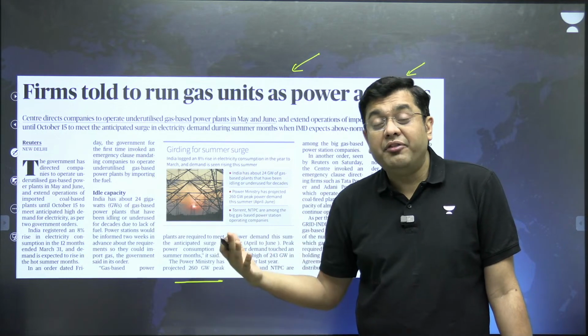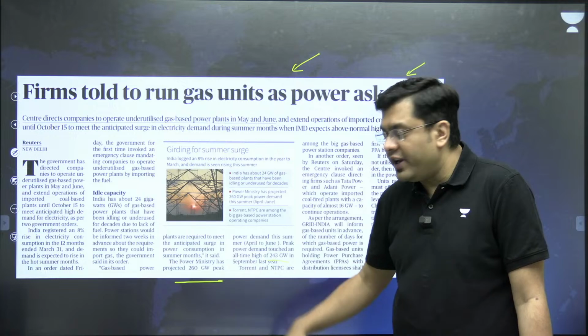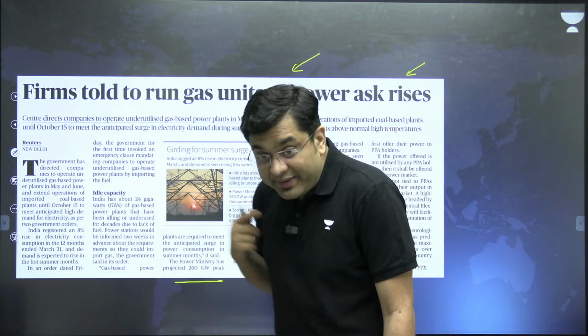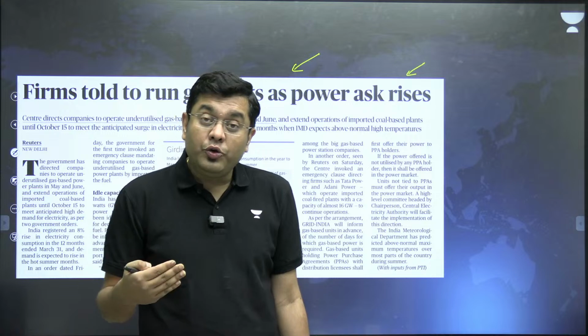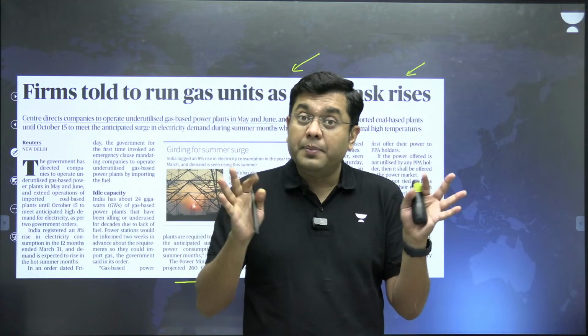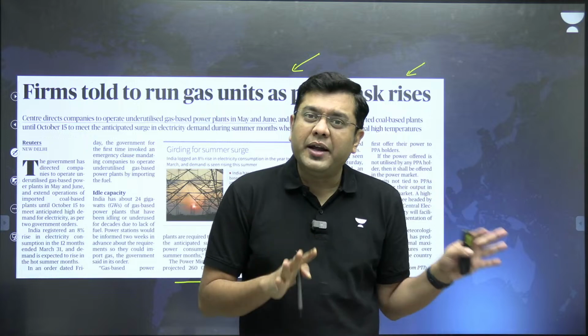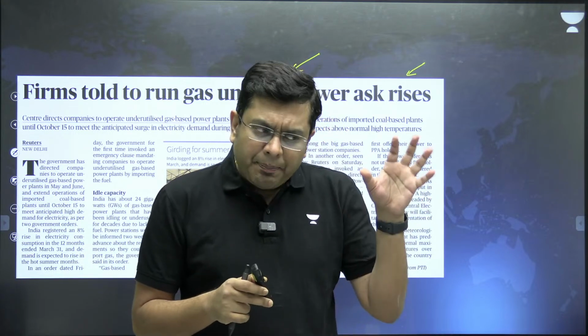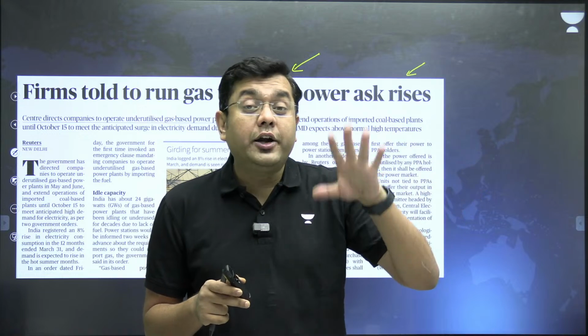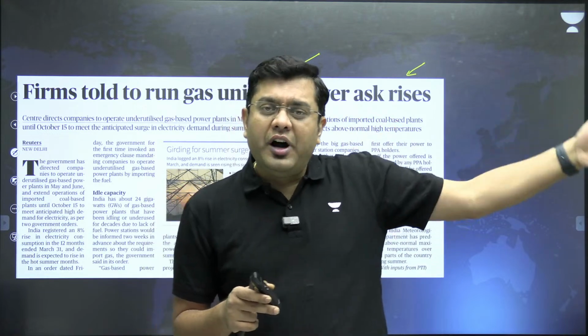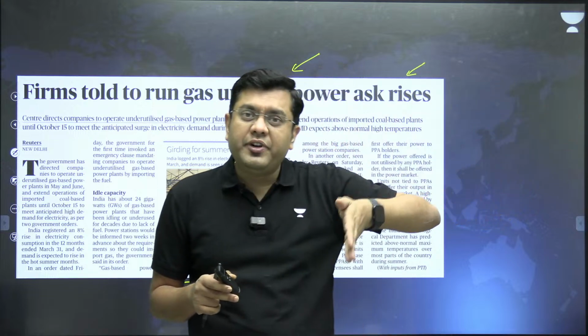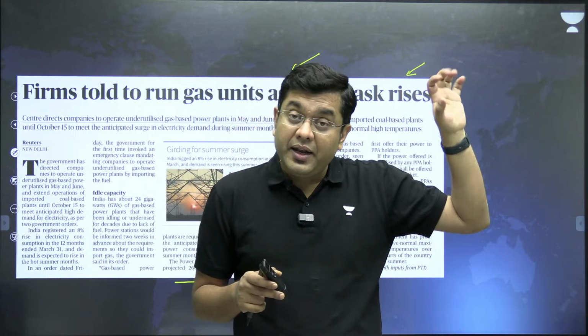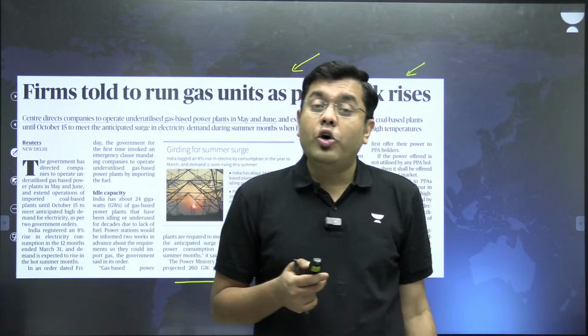Last year, the peak power demand was close to around 243 gigawatt, that too in September. This year, you have an increased amount of power which is going to be demanded by the public, required by the economy, required by the population. So the government is taking various steps to ensure energy availability. One of them is that the power plants running on imported coal have been allowed to function all the way up till September. Generally, the cutoff date is earlier so that the import bill is reduced. But this time they have been allowed to operate all the way till September on only imported coal.